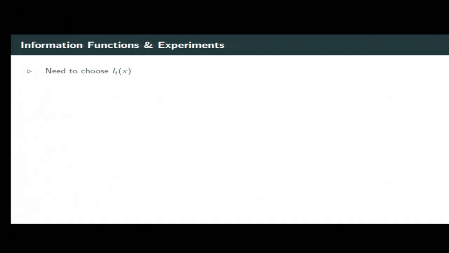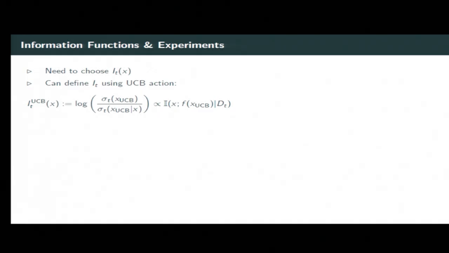Okay, so now it remains to choose this information gain function I_t of x, because so far in the framework, nothing really depends on the heteroscedasticity. So one idea we had is that we can tailor the information gain function towards existing algorithms. So we use the UCB action to define the information gain function I_t UCB as the reduction in the width of the confidence interval at the UCB action by playing action x. And of course, that's going to depend on the noise level at the action x. And if everything was set up in the Bayesian framework, then that is actually the mutual information between x and the value at the UCB action.